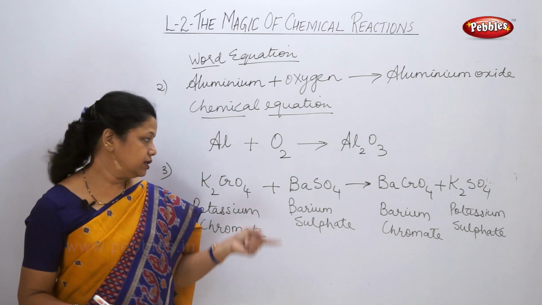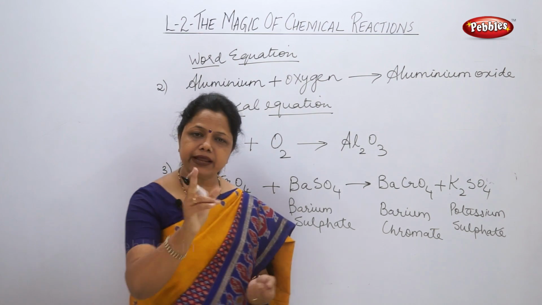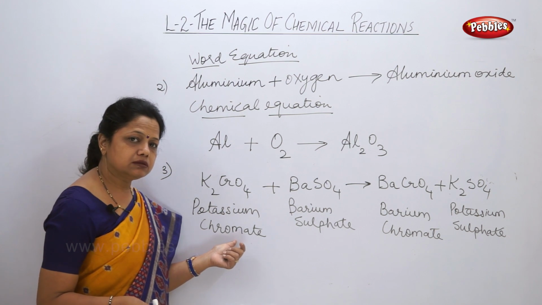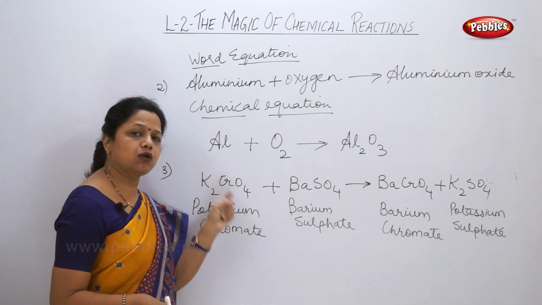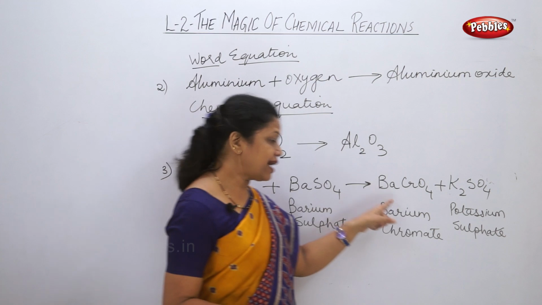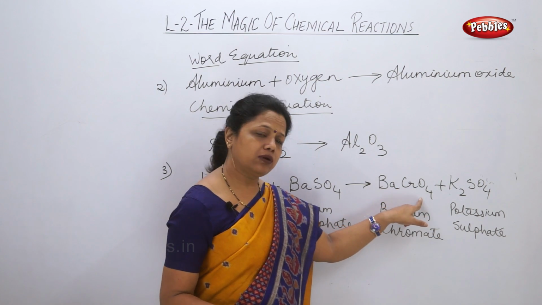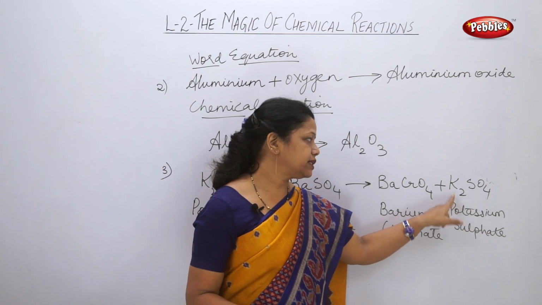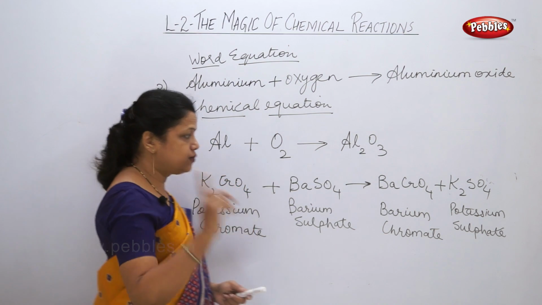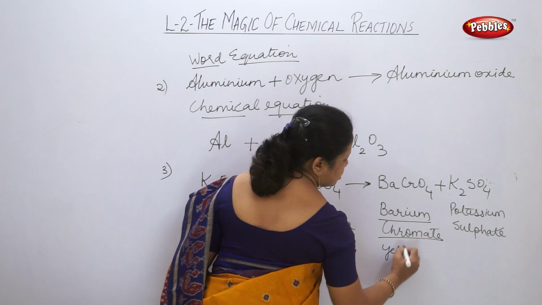So if you are asked, is this a chemical reaction? Yes, of course, this is a chemical reaction. Secondly, what are the reactants of this chemical reaction? Reactants are potassium chromate, whose formula is K2CrO4, and barium sulfate, whose formula is BaSO4. Products are two, barium chromate, whose formula is BaCrO4, and potassium sulfate, formula is K2SO4. Right. Now note your observation. The observation which you are going to see is that barium chromate forms a yellow colored precipitate.